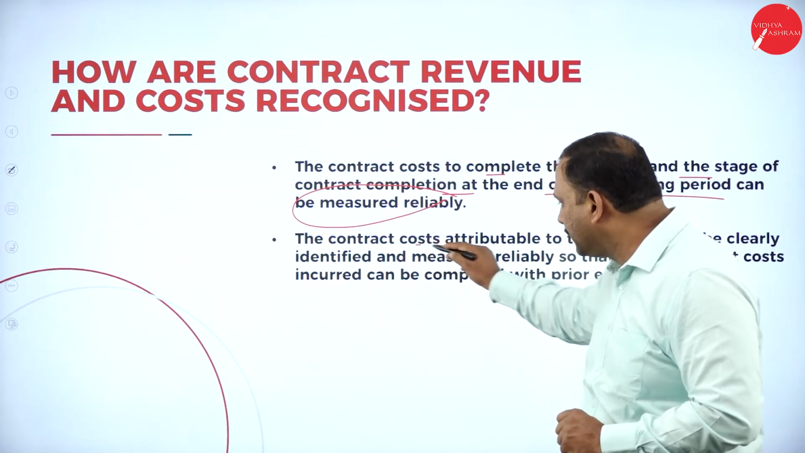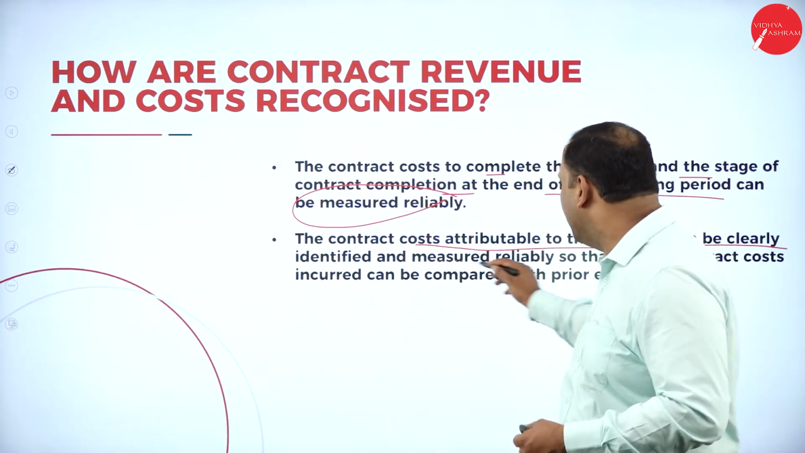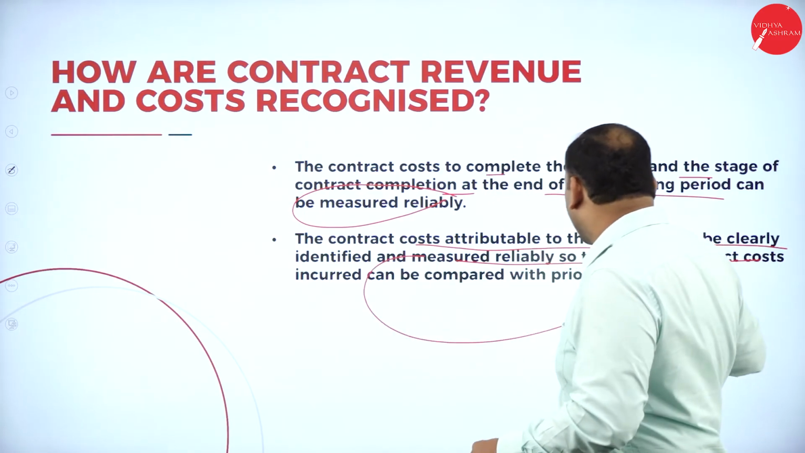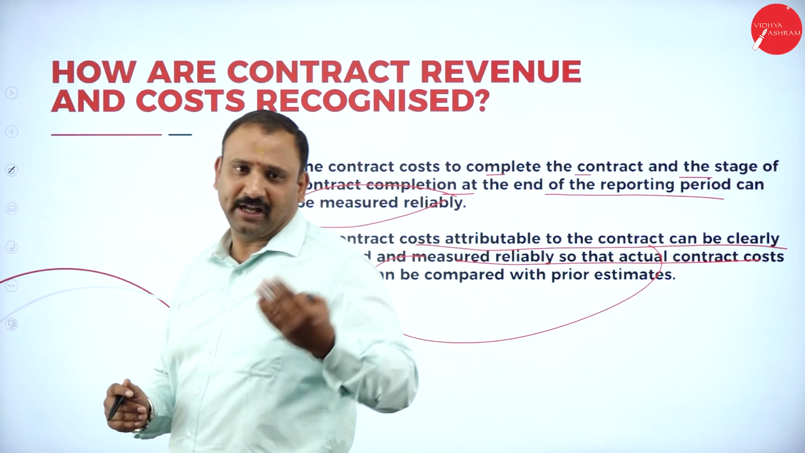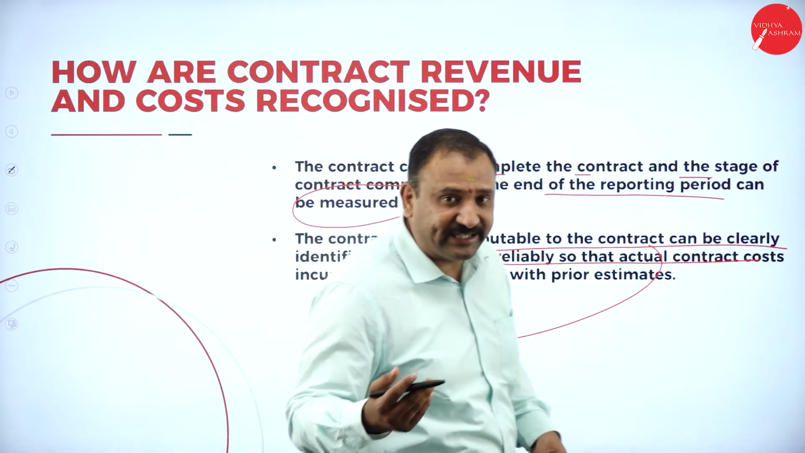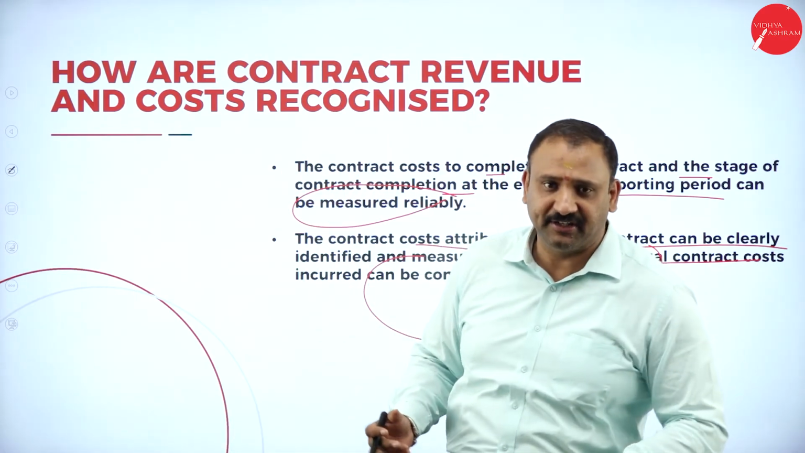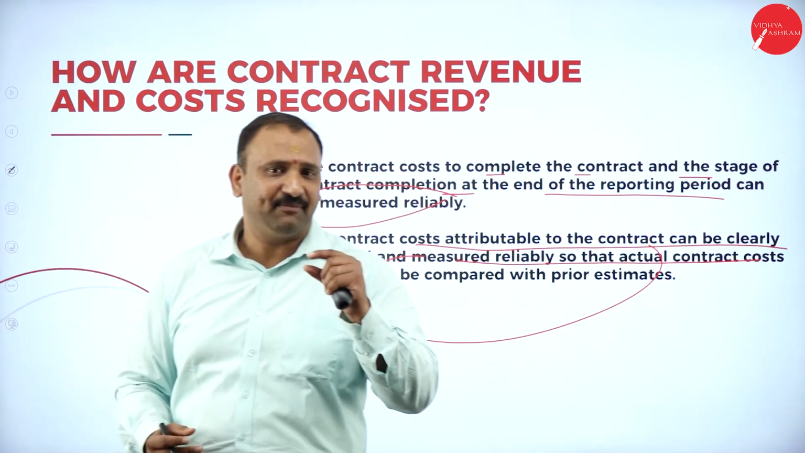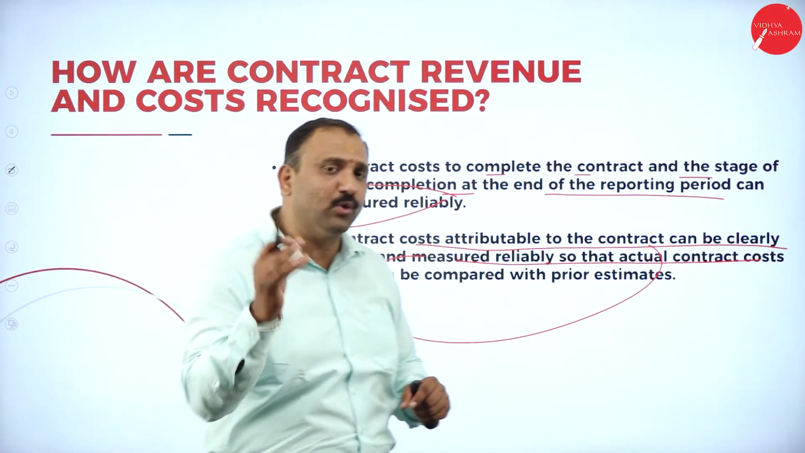Followed by, the contract cost attributable shall be clearly identified. Yes, you need to identify and measure reliably so that the actual contract cost incurred can be compared with the prior estimate. Now, for companies like GMR or DLF, or when I talk about Godrej or Piramal, or big companies like L&T, they have hundreds and thousands of projects which they have completed in earlier years. So every time they complete a project, they will have the estimate and they will compare this estimate with similar projects that they are going to do in the coming years.